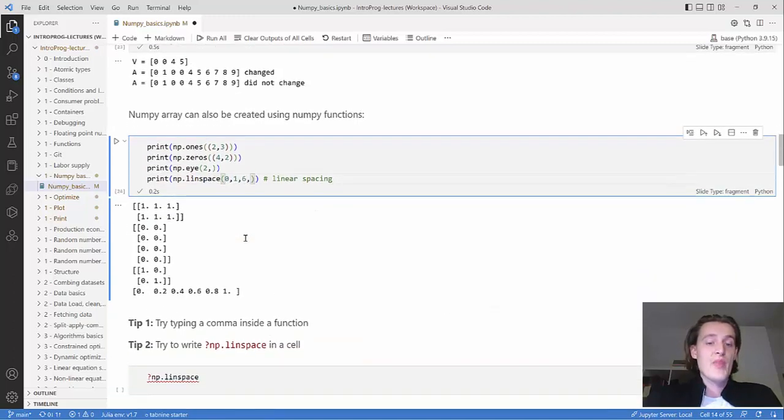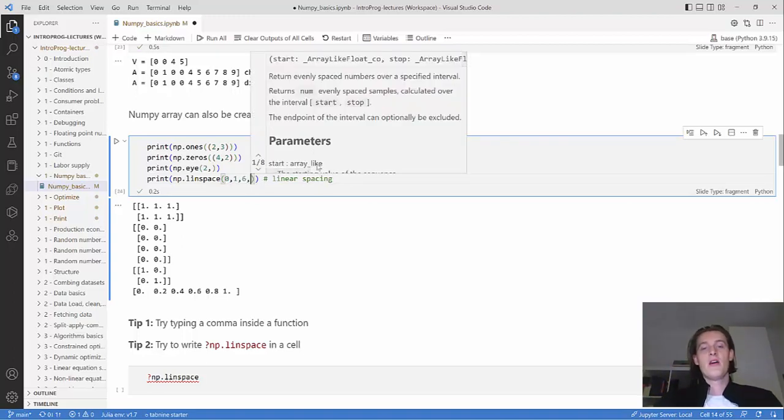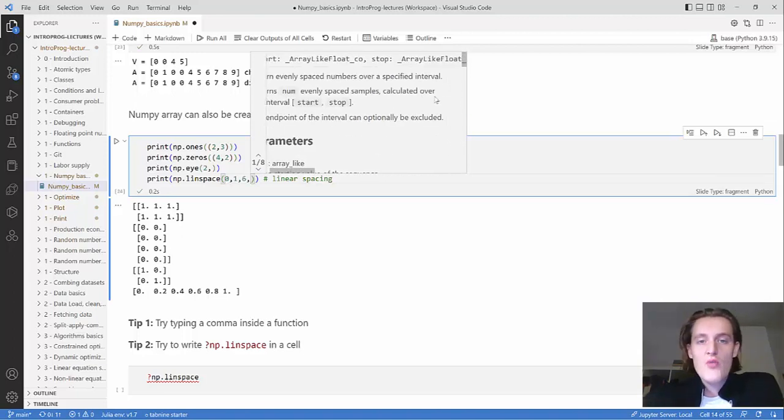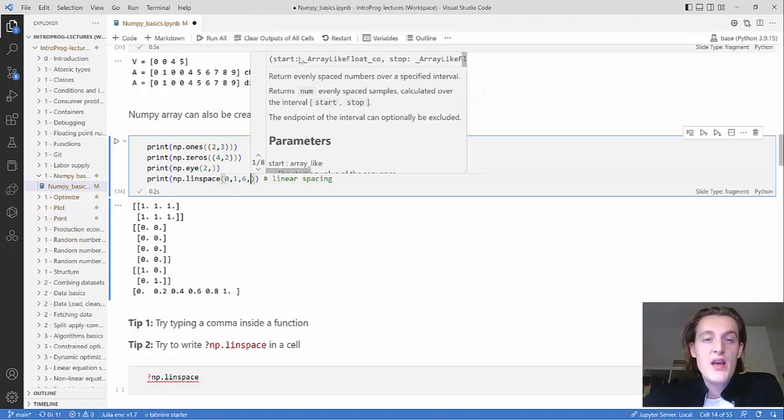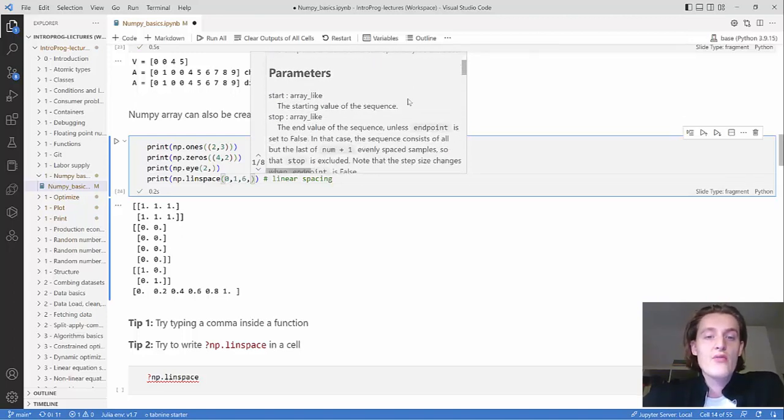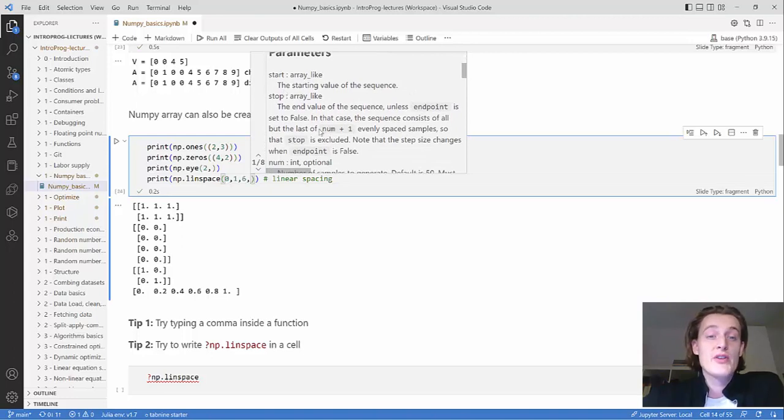And then we have 2 tips for you. If you type a comma inside a function, then this little box will pop up in VS Code, which is really nice because then you can see, okay, what does this function do? Return evenly spaced numbers over a specified interval. Then you can scroll down and see what the parameters are. So the first parameter is the start, so that's the 0 here. We start here, and then we stop at the second parameter.